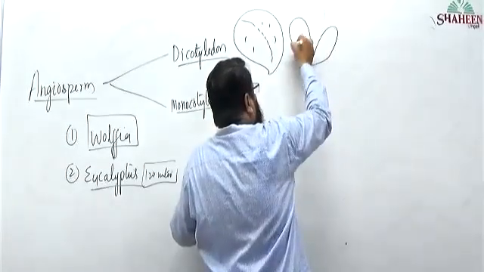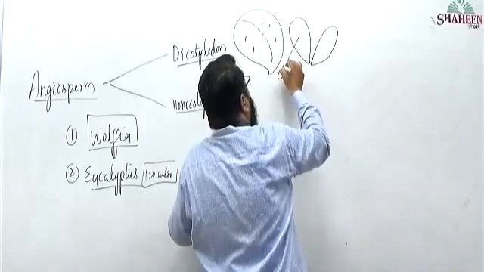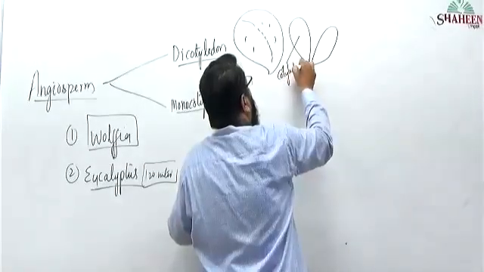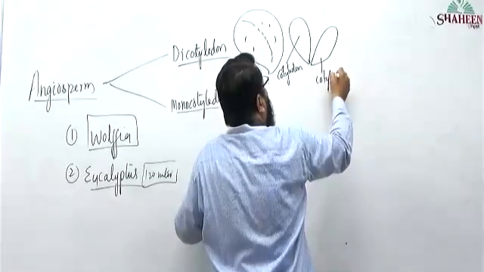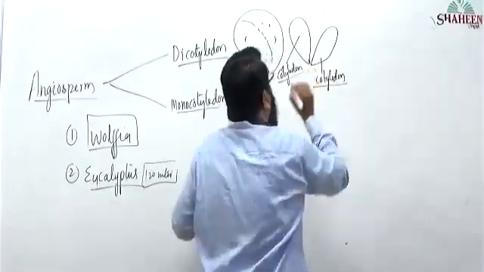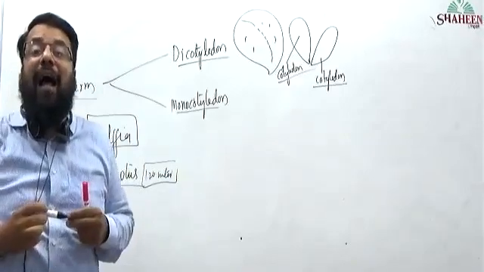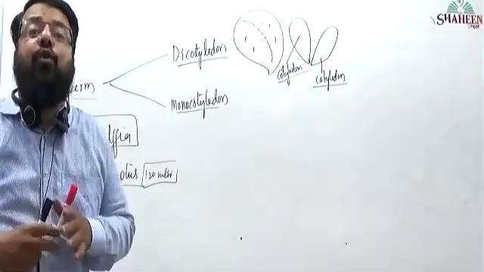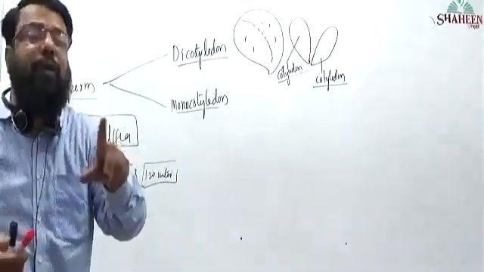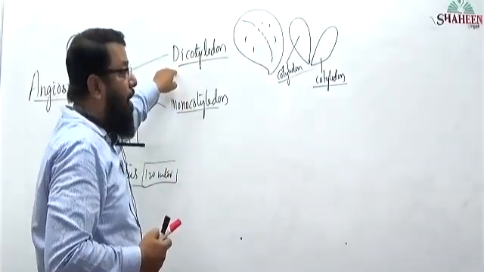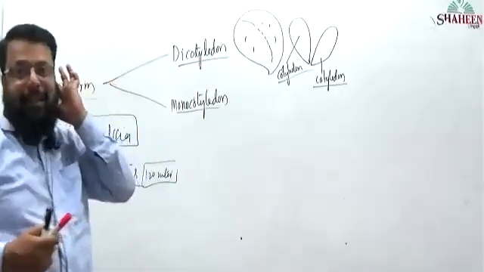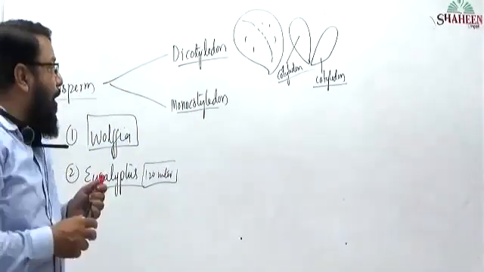This is one cotyledon, this is another cotyledon. A seed of dicot will have two cotyledons.